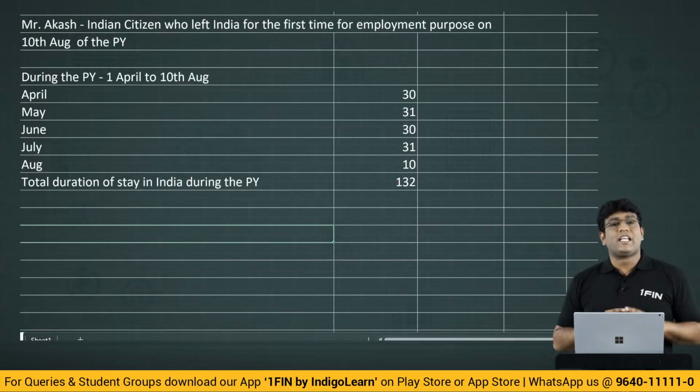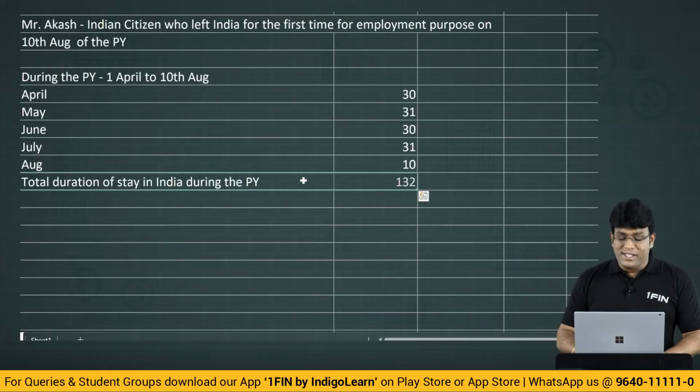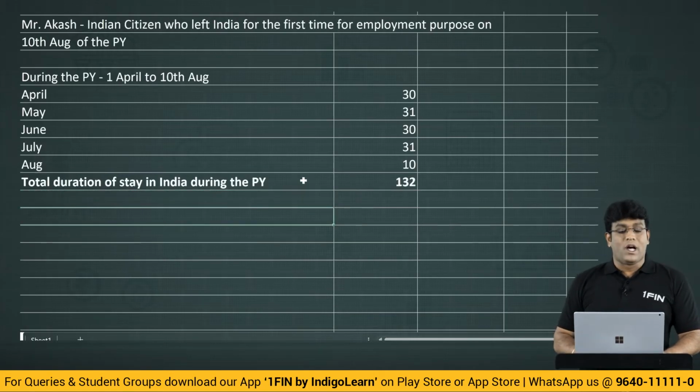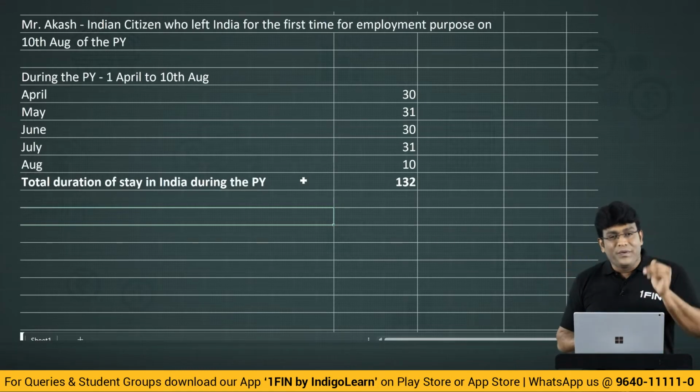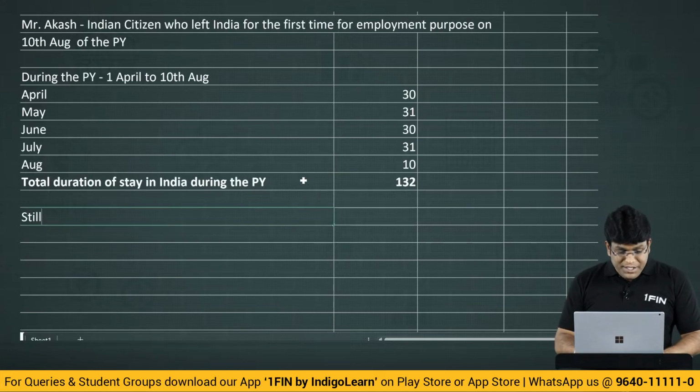Yes, of course he can satisfy. The reason being very clearly that 60 days is done because 132 days is there. 365 also can be done because he left India for the first time during the previous year. That means before that he is always in India. 365 can be done, but still